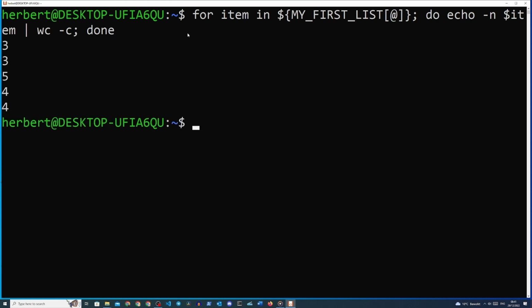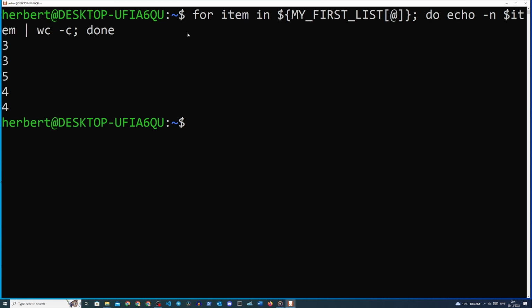Take note of how we write the for loop here. We first define the variable item, which will represent each item in the array during the loop. Then we define the iterable, which is our array. And watch how we actually define it in our for loop. We encapsulate it in curly brackets and add square brackets after it to make sure we loop over the entire array.